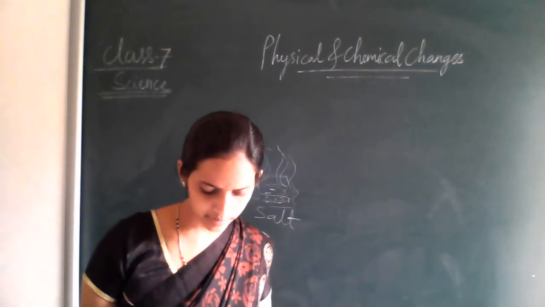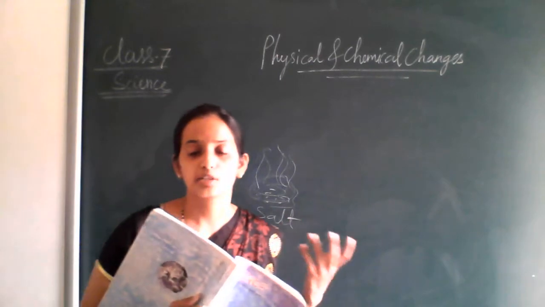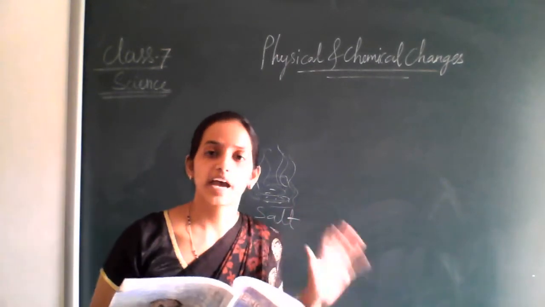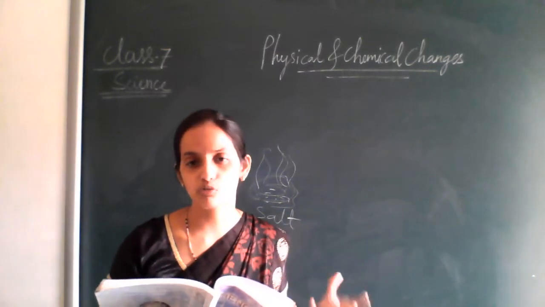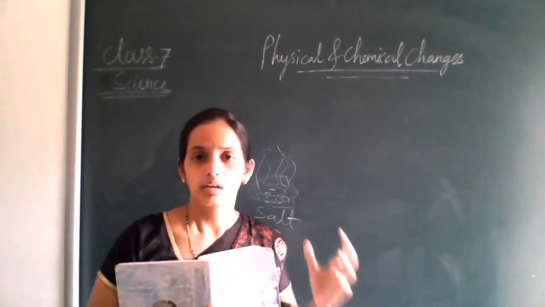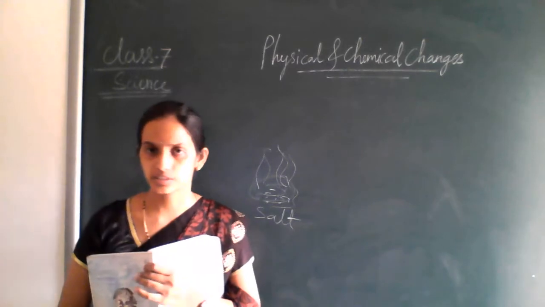The salt obtained in this manner is not pure. The salt we obtain from the sea water is not in a pure form, right? Through the crystallization process, we get the pure form of a substance.